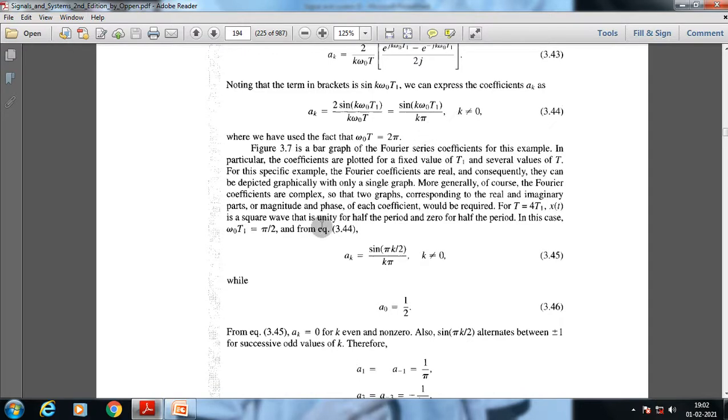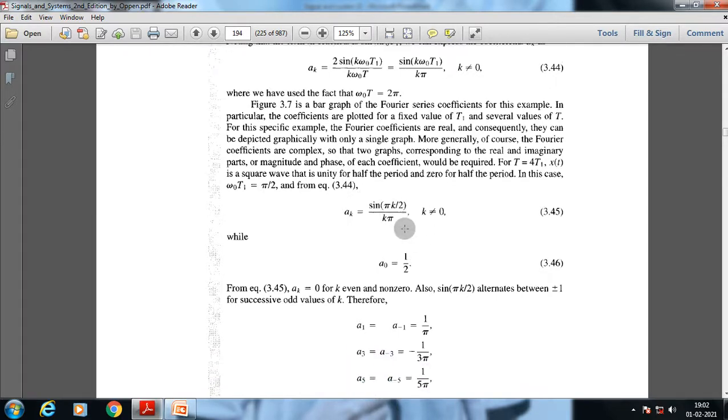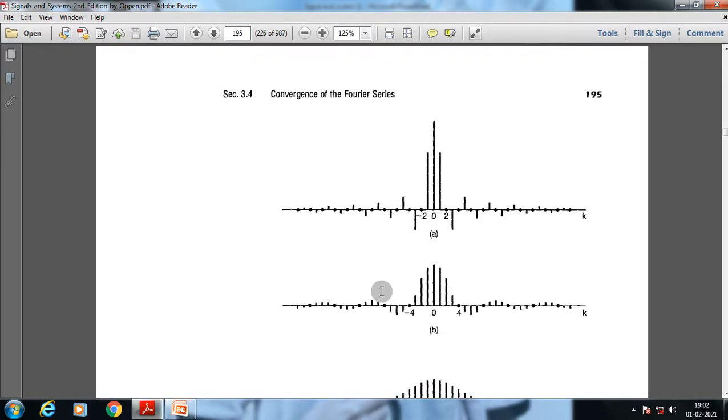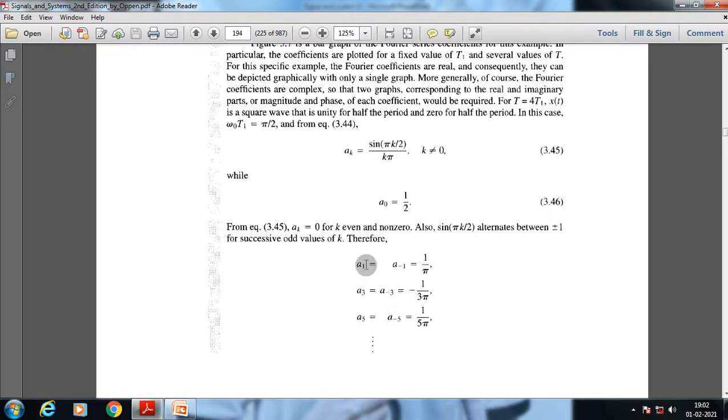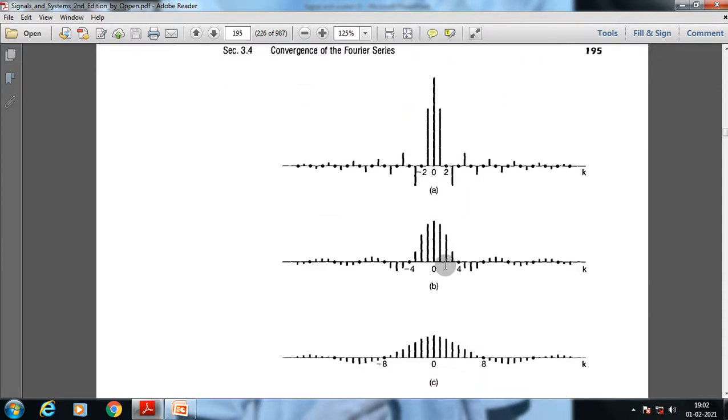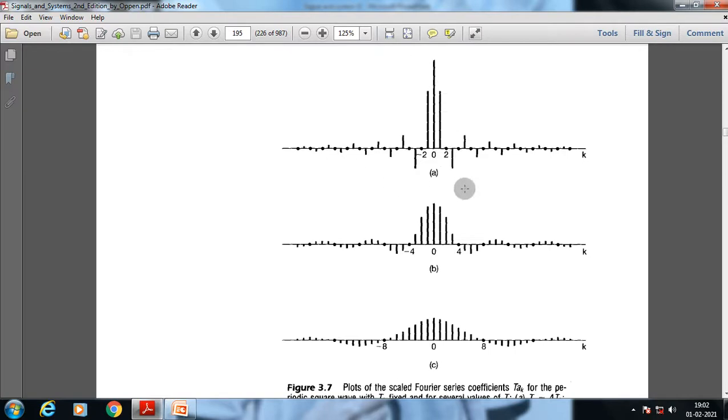From that, we can write omega 0 t1 as pi by 2, which we get from this specific relation. Now it can be written as pi k by 2. If we put those values, we get these constant coefficients for specific values, and we get the real part and the imaginary part. Now this first graphical representation shows the case where the time period is less.